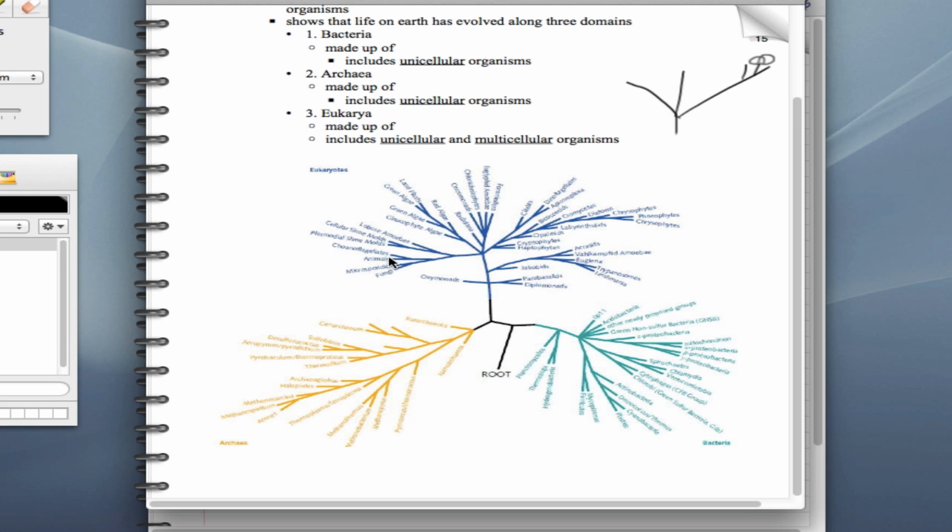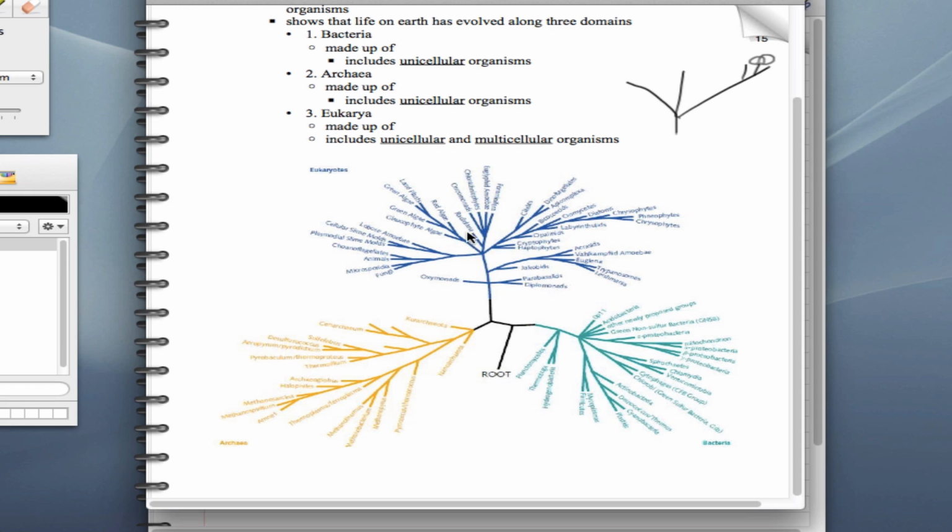Evolution is as diverse as it can be, and humans aren't the end of evolution. We're just one aspect of evolution. We're one part of all of the living things that are found on the planet. Now, we can see here, looking at this phylogenetic tree, how things are related to one another. The closer they are to the branching point, the closer they're related.